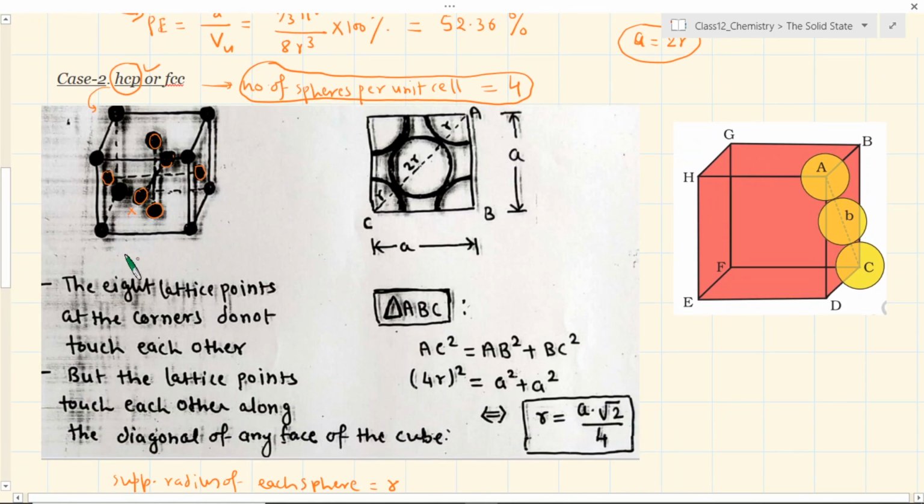So what you have to do is you have to first just look at this geometry of this cube, and then you can divide this geometry into two halves, and now you have this right angle triangle here, and you can apply Pythagoras law, because this length is A, this length is A, and from here to here this will be, suppose this sphere will have the total size 2R from here to here. The whole of this length can be divided in terms of R, which is easy.